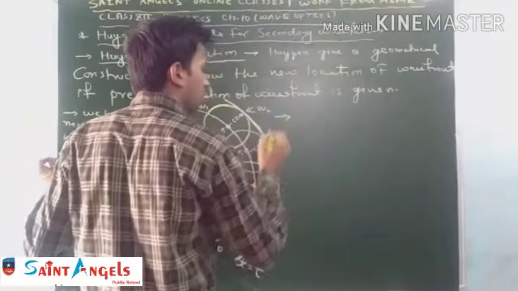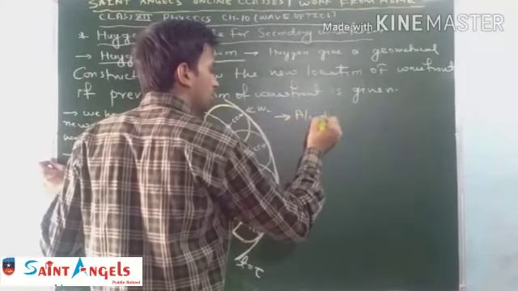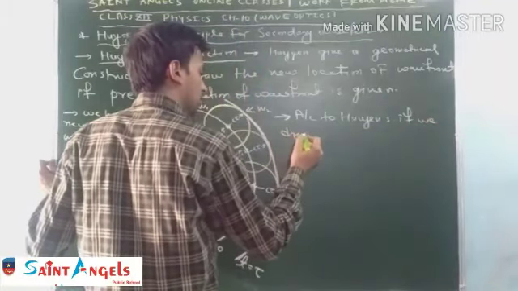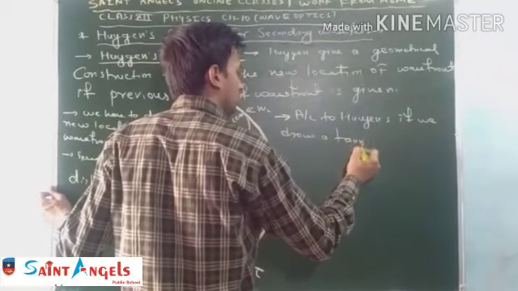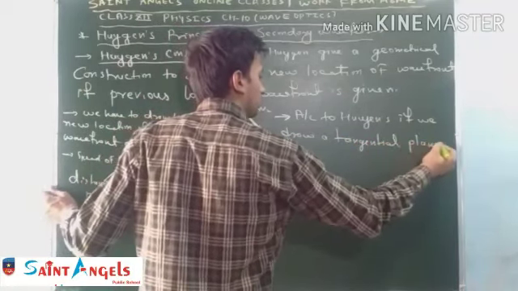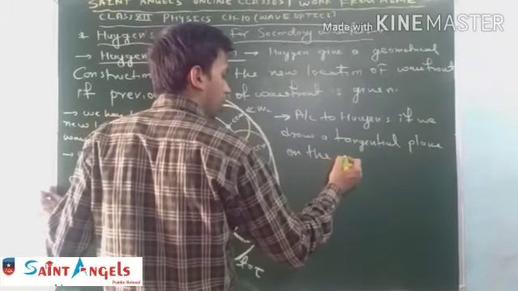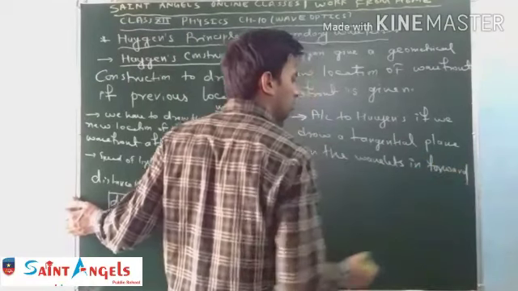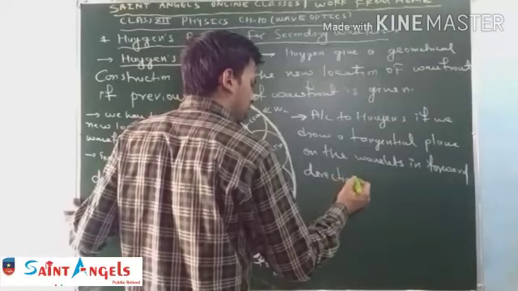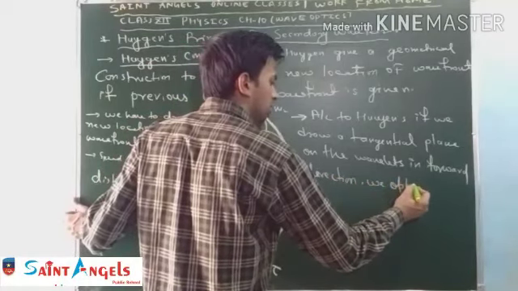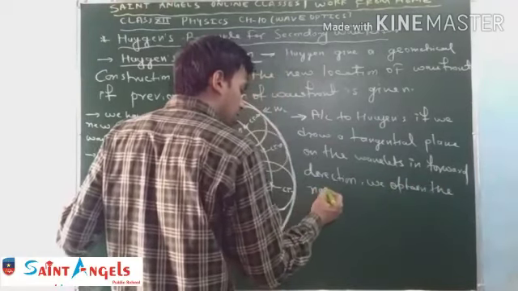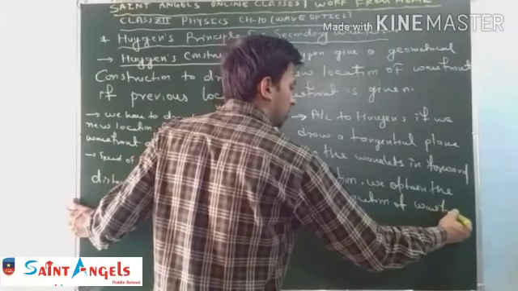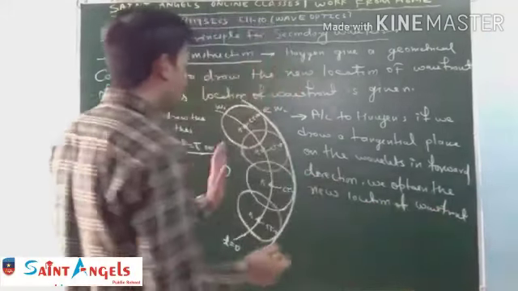So according to Huygens, if we draw a tangential plane on the wavelets in the forward direction, we obtain the new location of the wavefront.